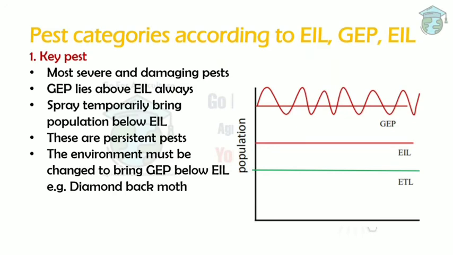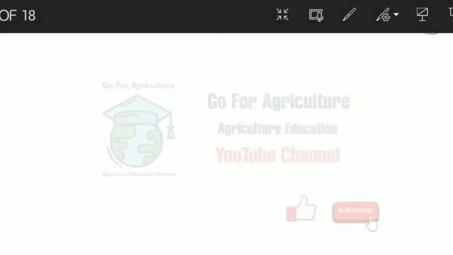Next, we'll see the pest categories according to EIL, GEP and ETL. First is the key pest. First of all, let me draw the basic parameter, the basic population of the insect, and how it fluctuates.